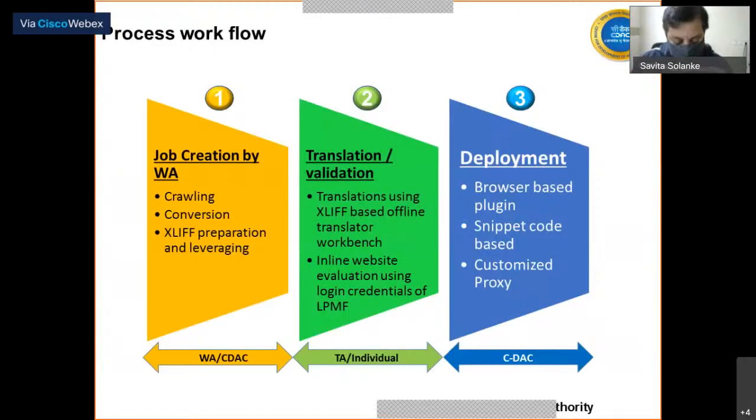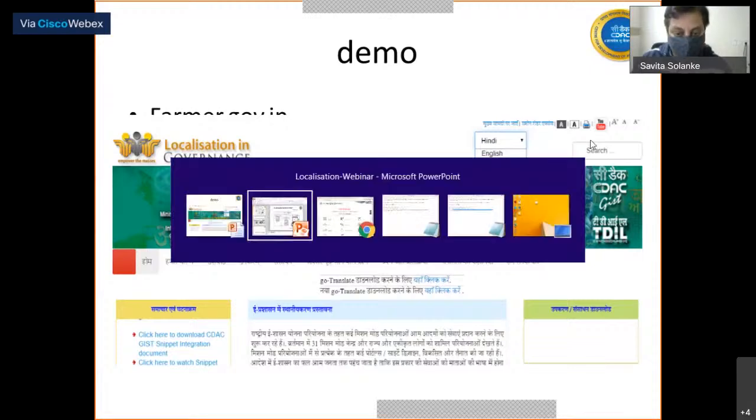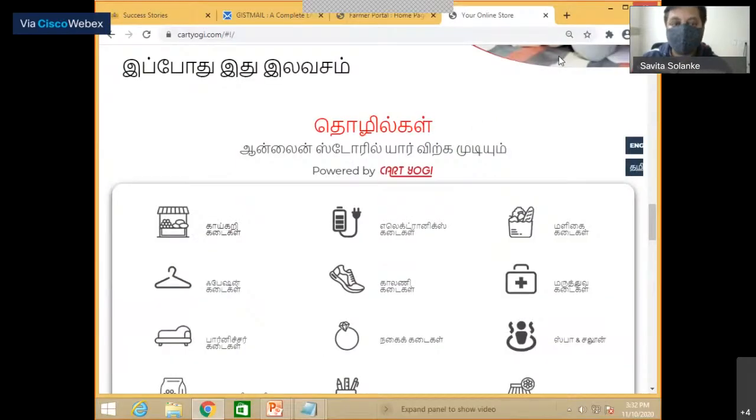Now I will jump to that live demonstration so that you will be able to see all the things in real.